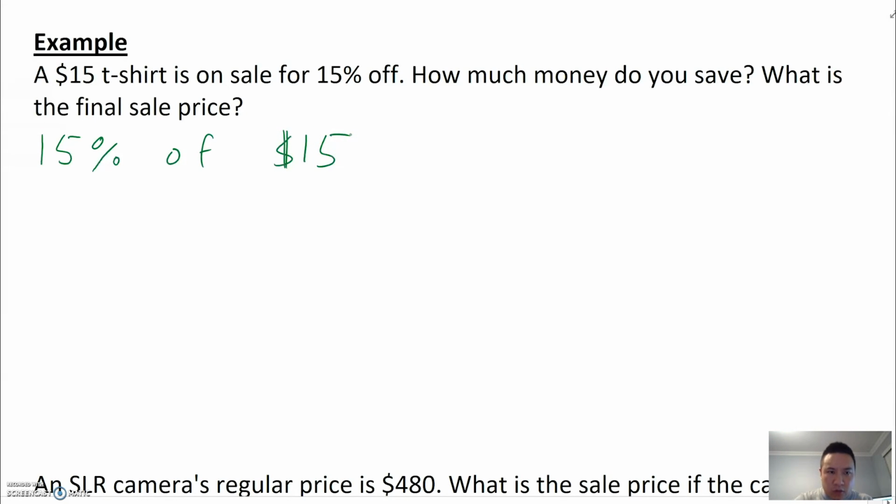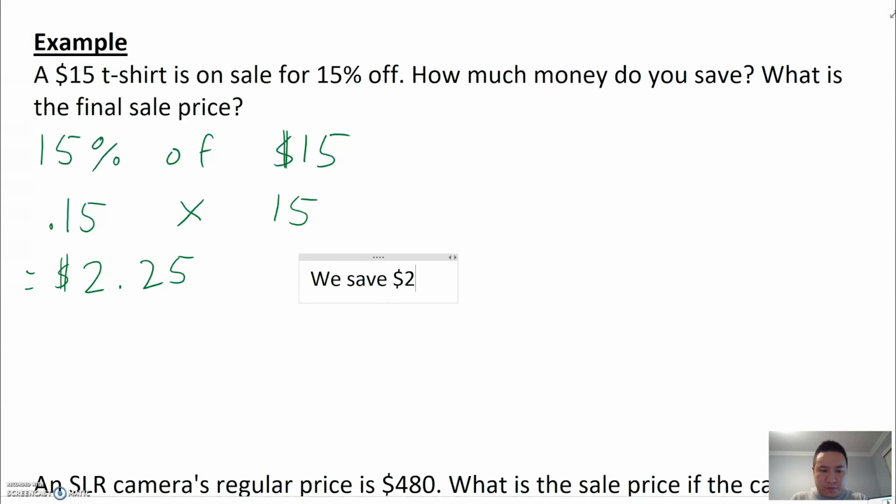And, well, of means multiply. 15% is just 0.15, and we're multiplying by $15. And this works out to be 2.25, or $2.25. That's the answer to the first question. We save $2.25.